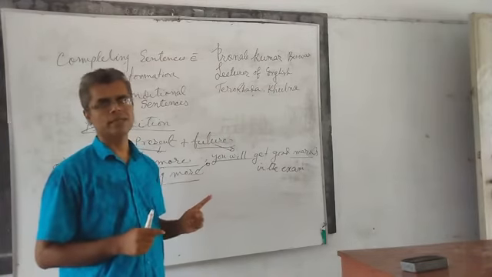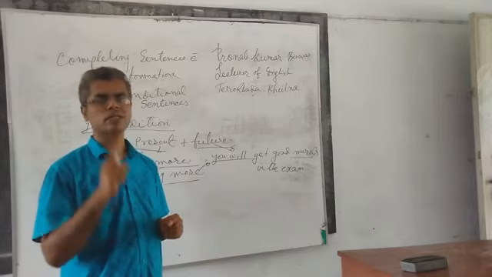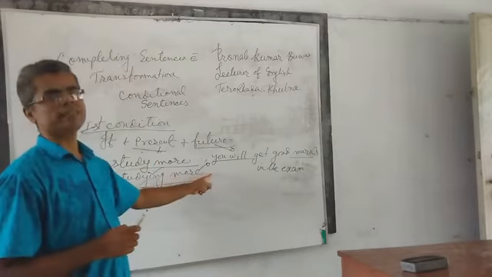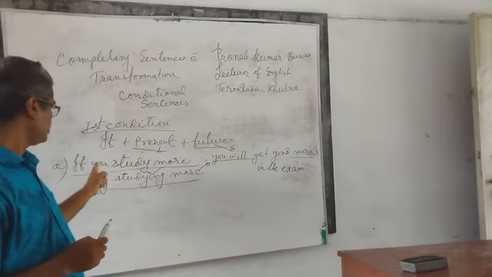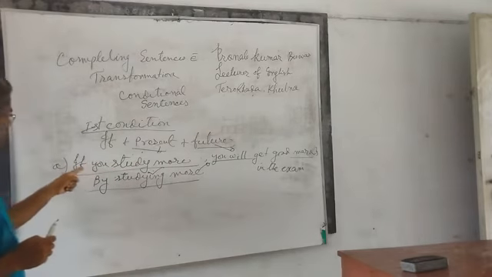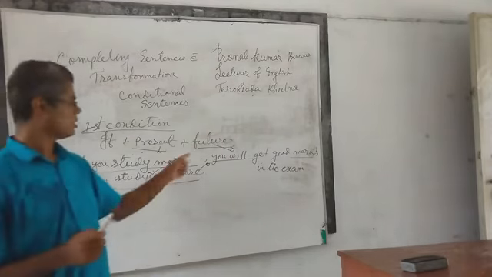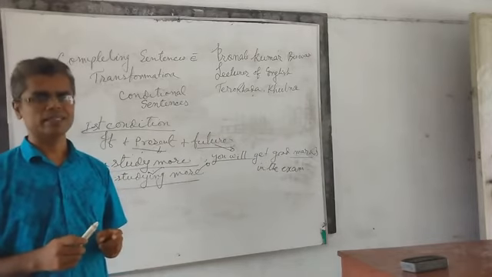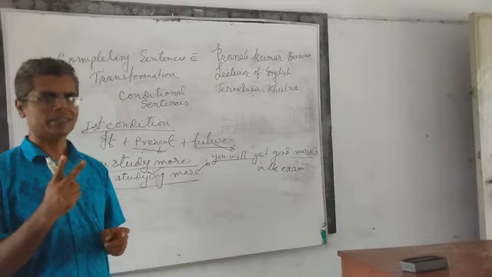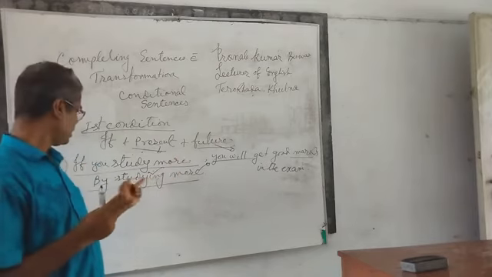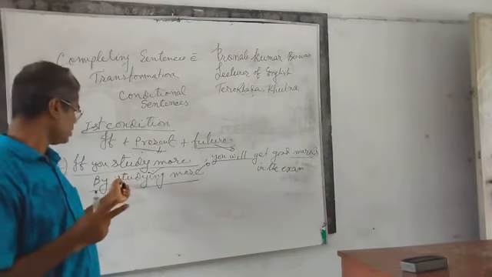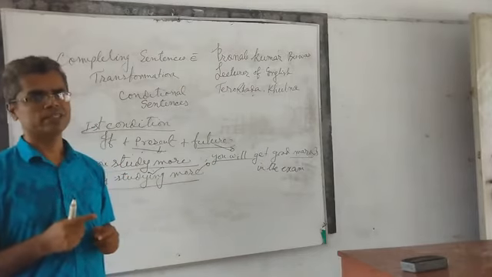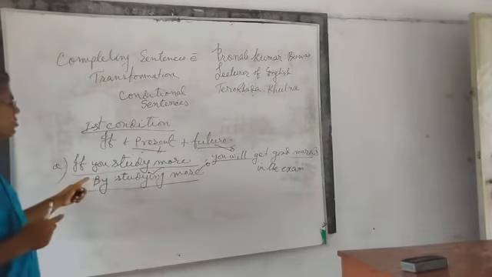The sentence has only one clause, so it is called a simple sentence. But the above sentence, if you study more, you will get good marks, is a complex sentence because it has two clauses. Understand?